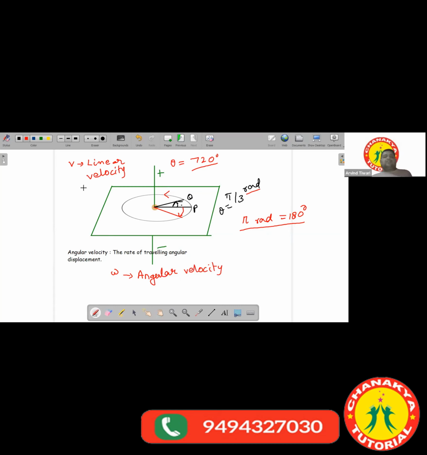Like the linear velocity v, which is given by displacement over time, and you also have the equations of motion for linear motion, here angular velocity omega will be given by theta by t, where theta is the angular displacement and t is the time. Got it? The analogy is the same. Angular velocity means how fast it is rotating.